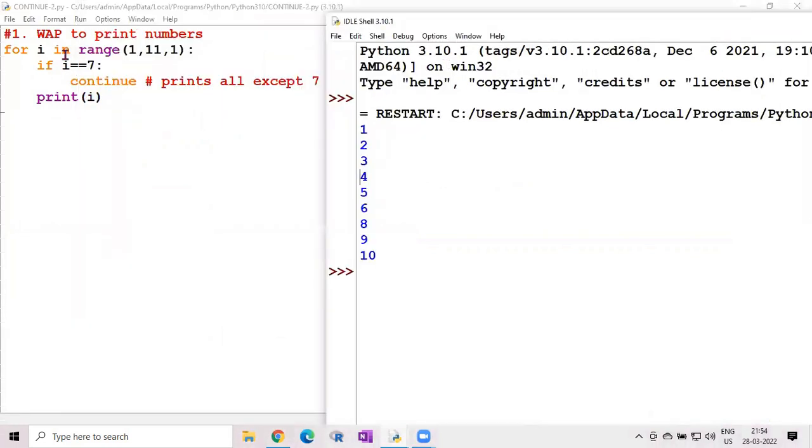So here, for i in range, the start value is 1, the end value is 11, the step value is 1. Inside the body of the for loop, the condition is if i equal to 7. Here we use continue, so except for i equal to 7, it executes the other statements. That means the other statement, print i, is executed except when i equal to 7. Starting with 1: 1, 2, 3, 4, 5, 6. Now 7 is not there, then 8, 9, 10.